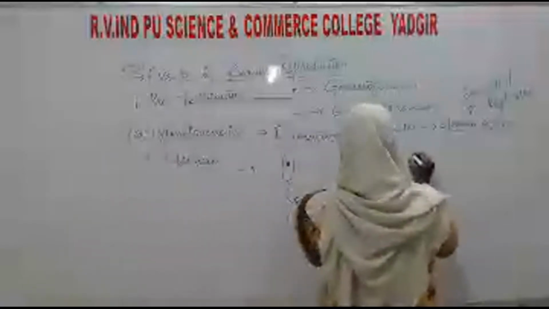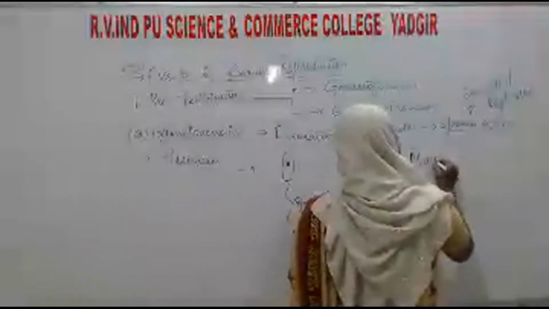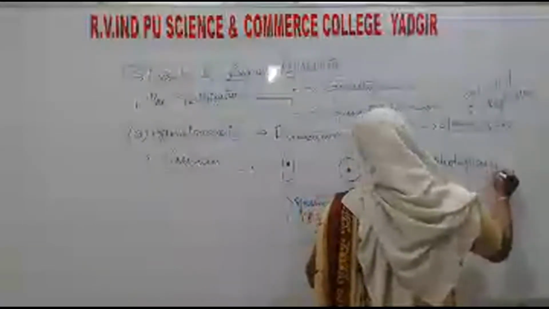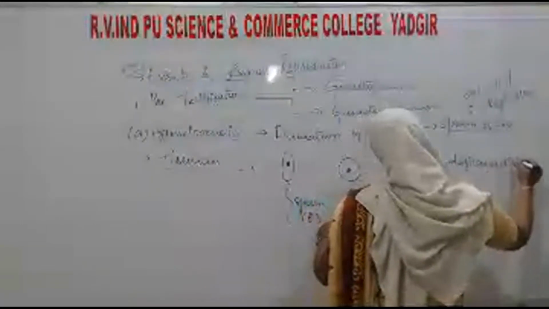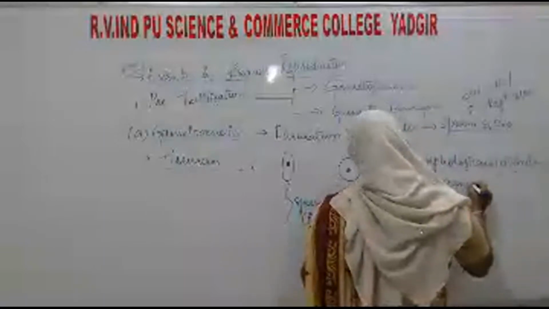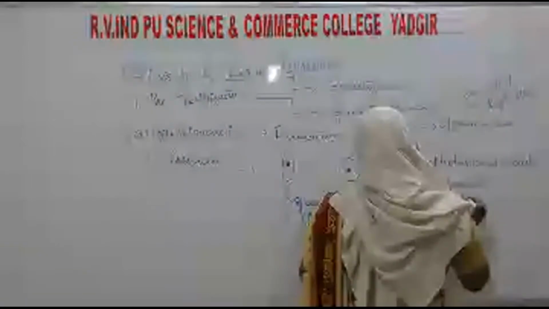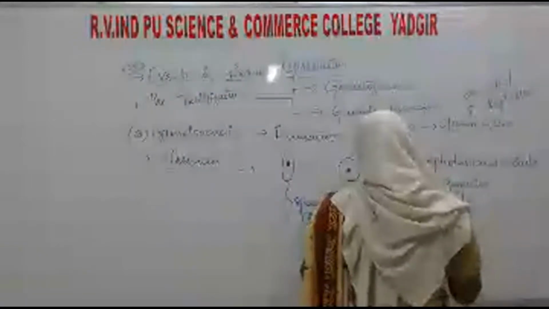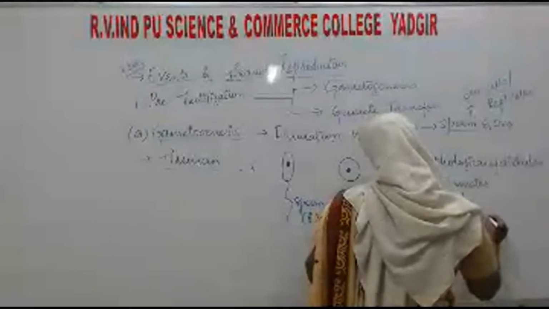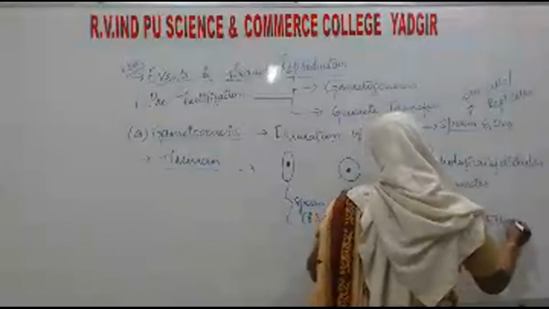That means morphologically dissimilar gametes. That means different gametes, dissimilar gametes, and this type of gametes are called heterogametes. What are they called?